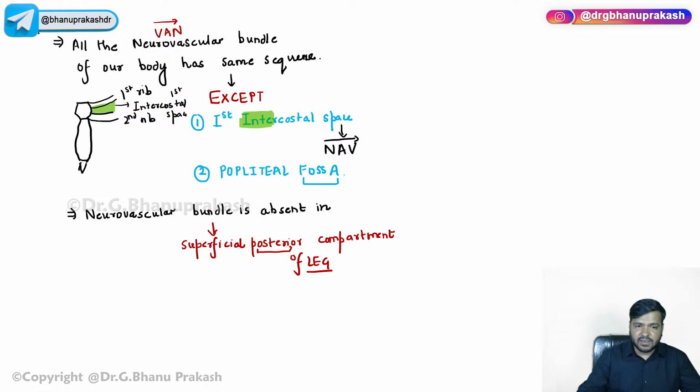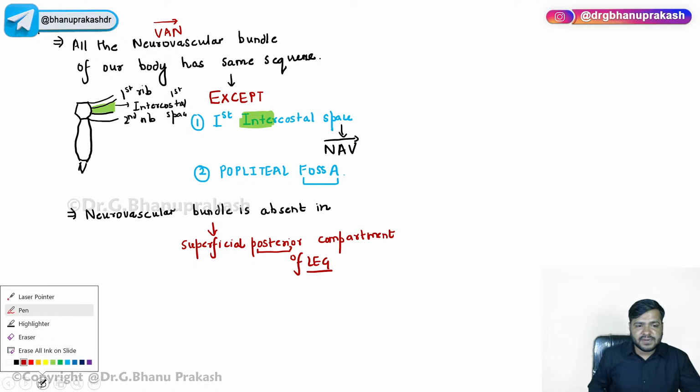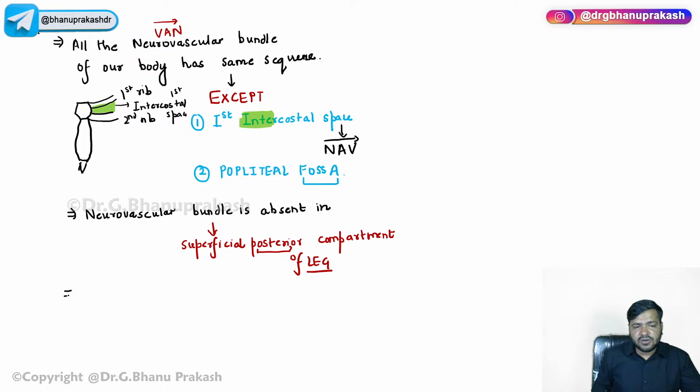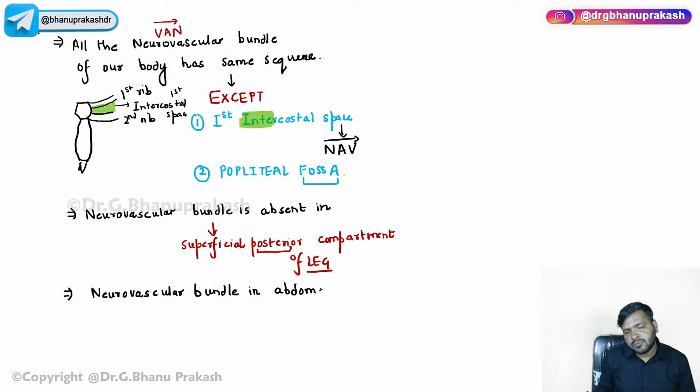Apart from that, one more question that has been asked in the AIIMS exam that you guys have to remember: the neurovascular bundle in abdomen. I will teach abdomen, I have already taught abdomen on YouTube.